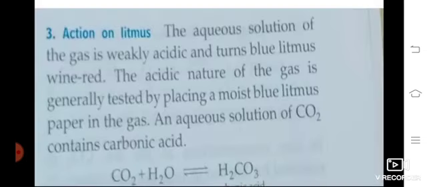Action on litmus. Carbon dioxide is an acidic gas. When it reacts with water, it forms carbonic acid, H2CO3. So how do we identify that it's acidic? We have a test: placing moist blue litmus paper in the gas, or in an aqueous solution of carbon dioxide, that is, carbon dioxide dissolved in water. That solution turns the litmus red. So from that itself we can know it's acidic in nature.